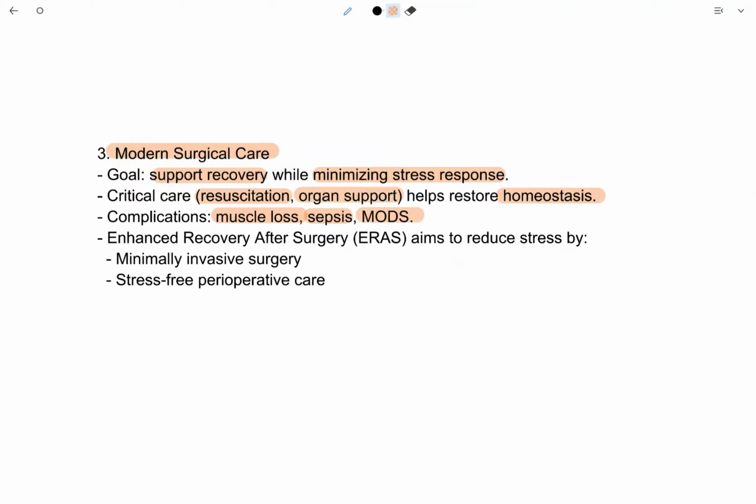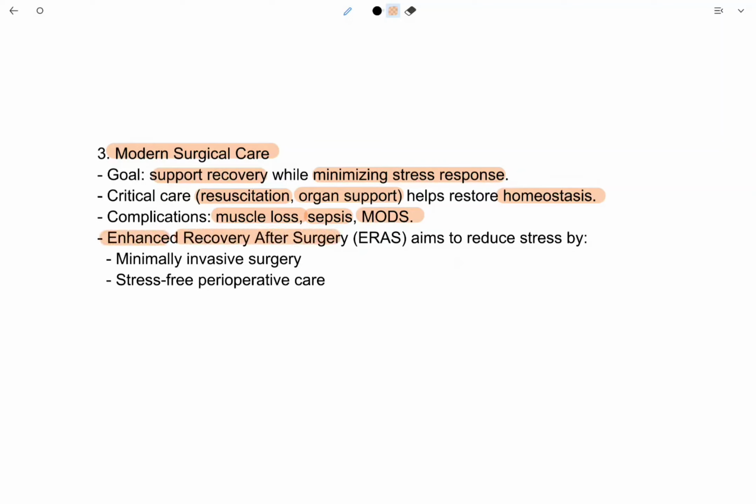So these are complications of modern surgical care. It causes muscle loss, sepsis. What is sepsis? Sepsis is a response of the body against infection. And MODS. What is MODS? It is multiple organ dysfunction syndrome, in which multiple organs stop functioning properly.